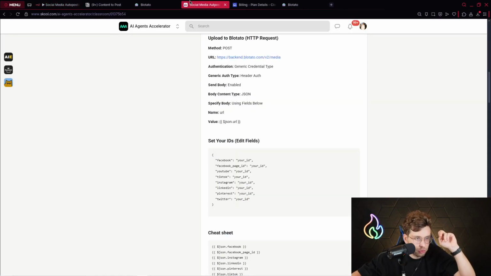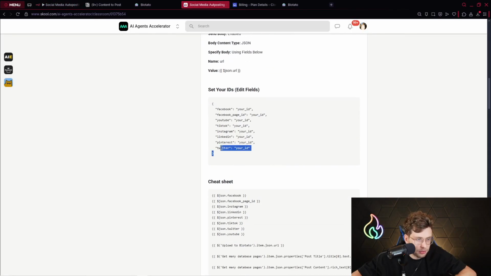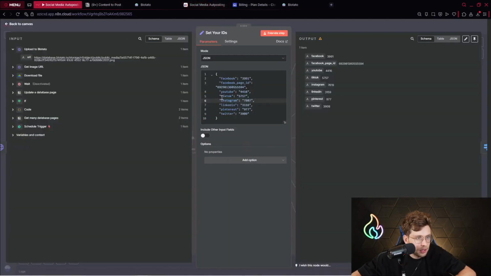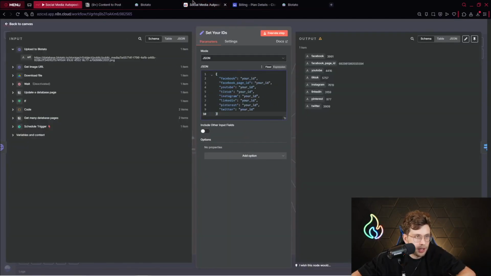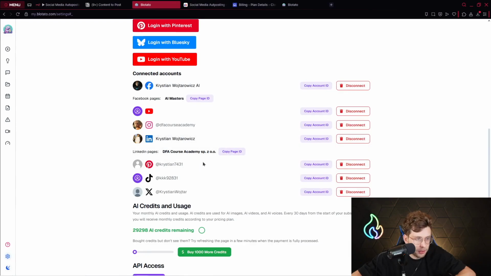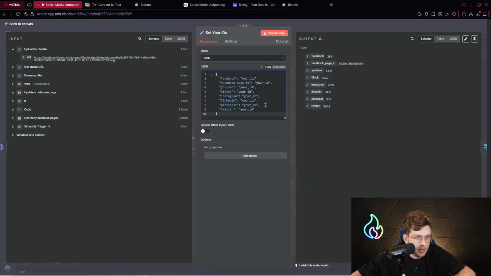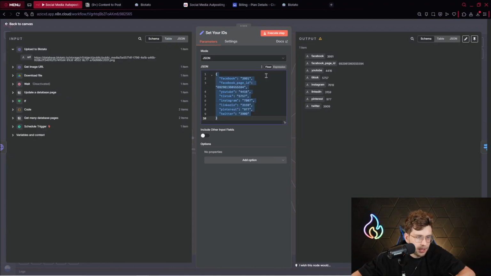And again, what you do, you go ahead to this specific place. You paste this entire code and you do the stuff for all of the platforms. So let's say you connected TikTok. You copy the TikTok ID, then you go ahead here. Where do we have TikTok? Right here, and you paste it there, okay? And you do it for all of the platforms.